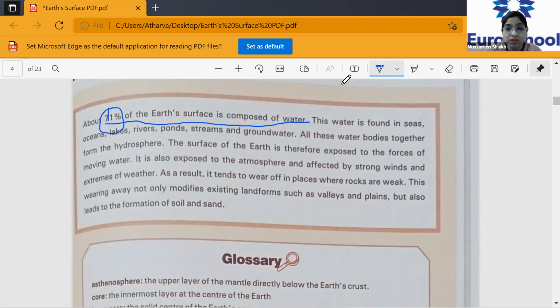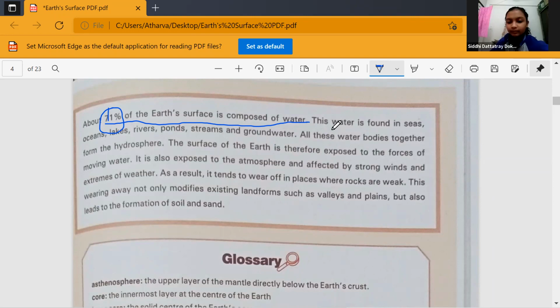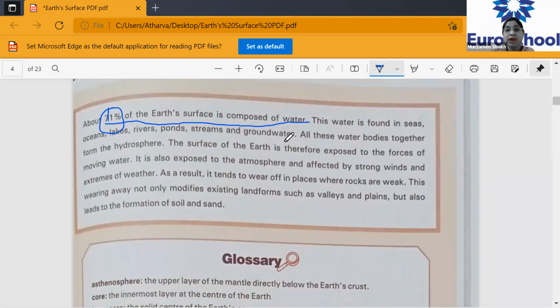So this water is found where? That's the reason the earth looks like most of it is covered with which color? Whenever you are all drawing, blue. Blue color. Why? Because 71% of earth consists of water. Now, water in what forms? In the forms of seas, oceans, lakes, rivers, ponds, streams, and groundwater. So these are the various ways in which the water is found on the earth's surface. Please underline, these are the different forms in which the water is available on the earth.